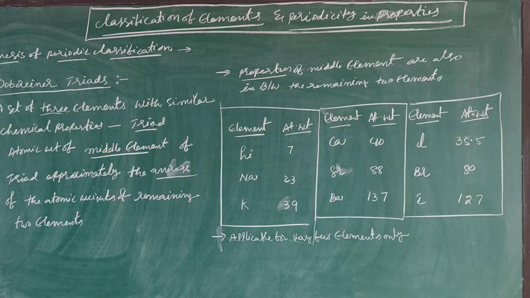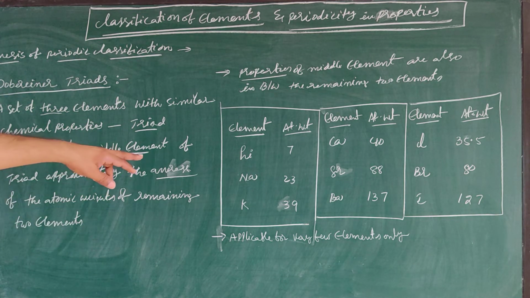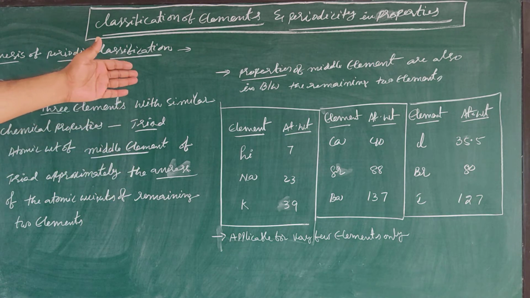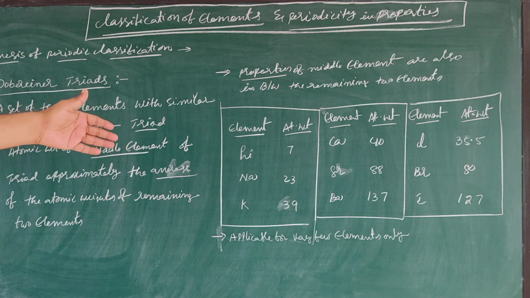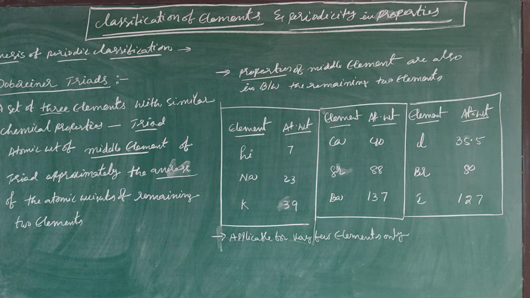According to him, the atomic weight of the middle element of a triad is approximately the average of the atomic weights of the remaining two elements. If we consider three different elements, the atomic weight of the middle element must be equal to the average of the remaining elements' atomic weights. At the same time, the properties of the middle element are also in between the properties of the remaining two elements. So, let us consider three different triads.